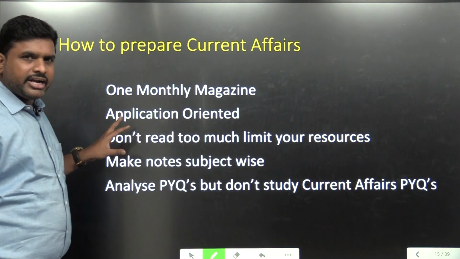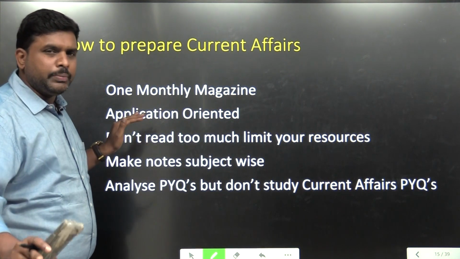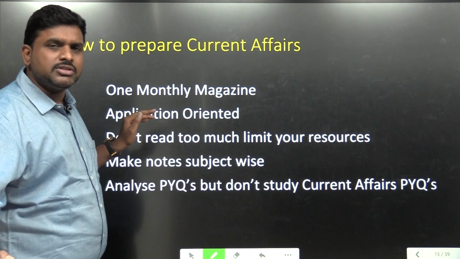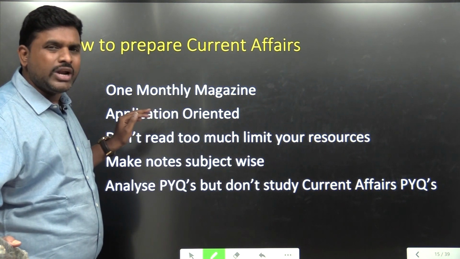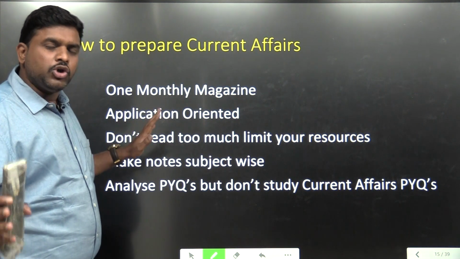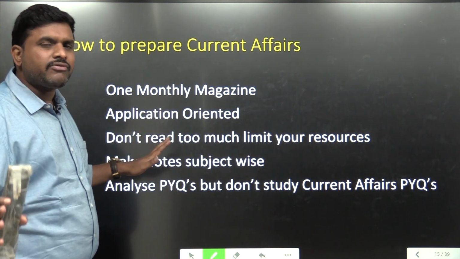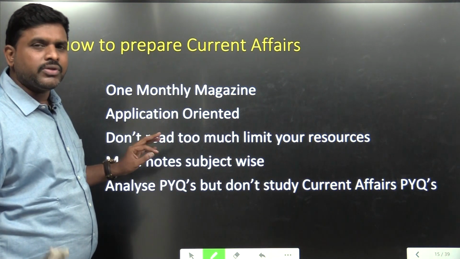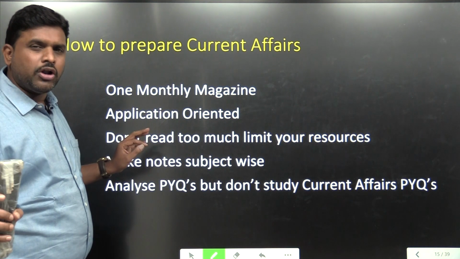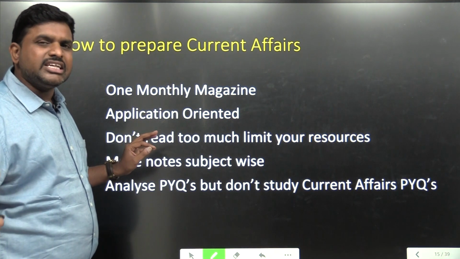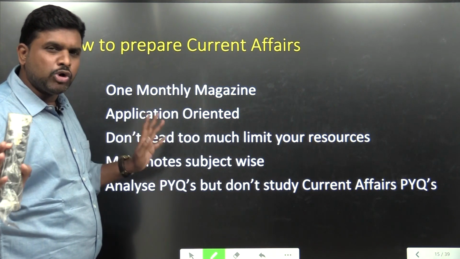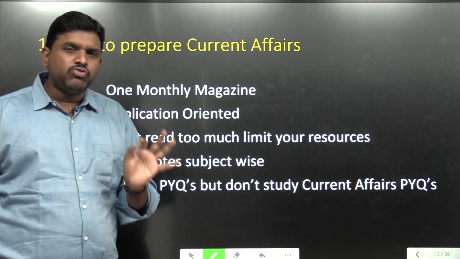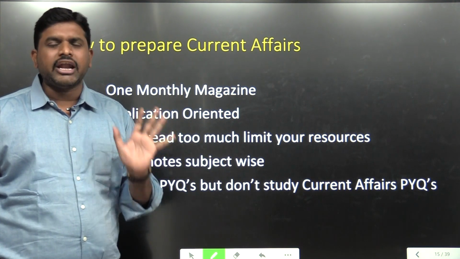So how to prepare current affairs? Those who are writing UPSC prelims 2023, and anyone writing TSPSC prelims, which is the re-exam scheduled on June 11th, compulsorily you have to go through the current affairs. Most of the questions are from current affairs, you know. So how to do the current affairs? The UPSC prelims is scheduled on May 28th and TSPSC on June 11th. For both of them, till April 30th, 2023, you have to prepare current affairs.